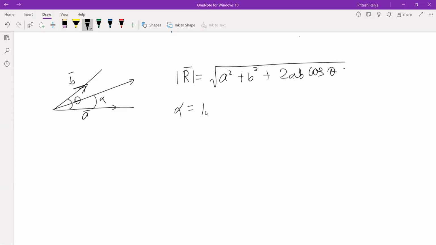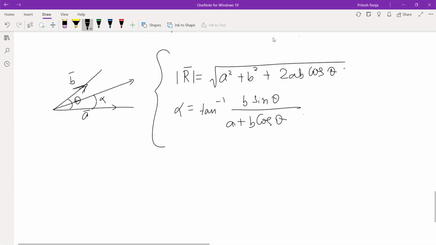So that alpha is given by tan inverse b sin theta by a plus b cos theta. ये सभी को पता है. To get the magnitude of resultant and the direction of resultant for any vectors making angle theta.